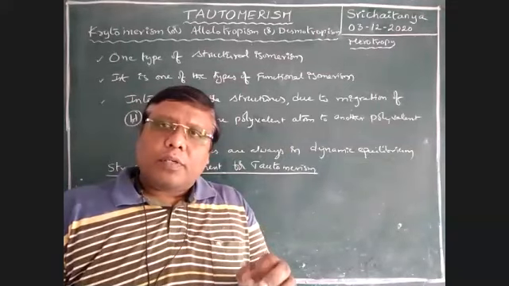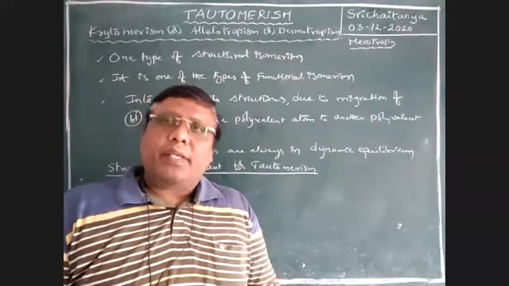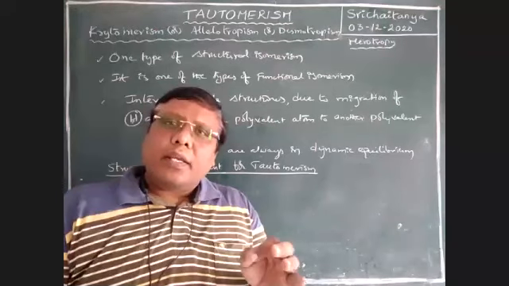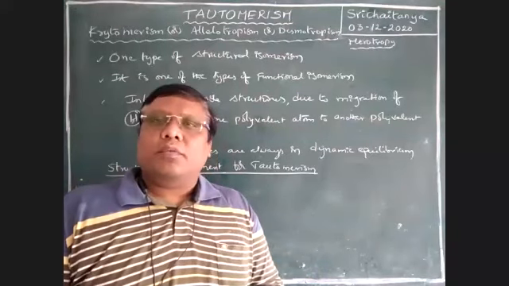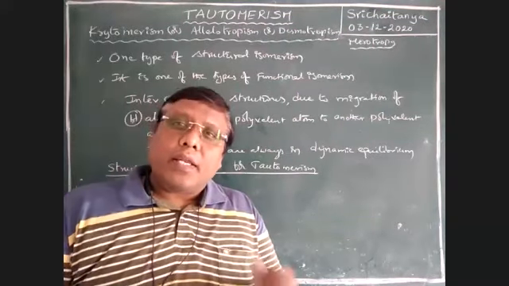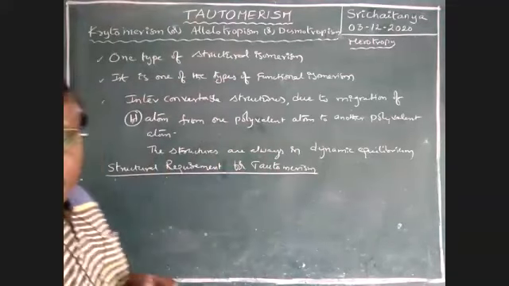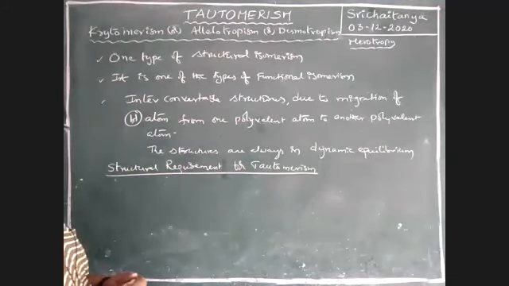The compound must contain highly electronegative elements, polyvalent highly electronegative elements. That is the first condition.